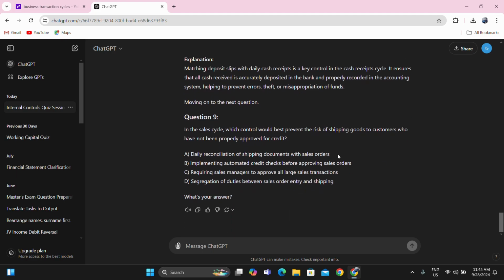In the sales cycle, which control would best prevent the risk of shipping goods to customers who have not been properly approved for credit? Of course, you go to the credit department, but let's have the multiple choices. Letter A, daily reconciliation of shipping documents with sales orders. Could be. Implementing automated credit checks before approving sales orders. This is the one that I told you.